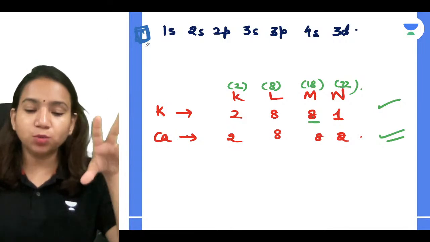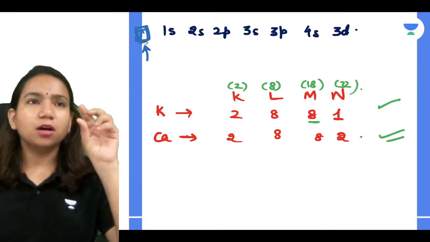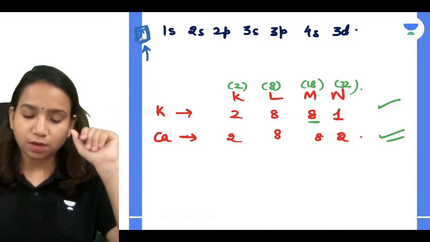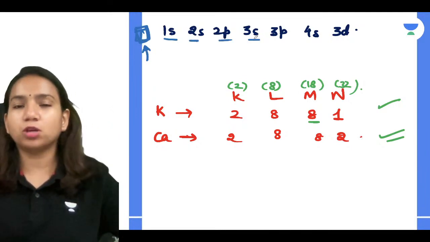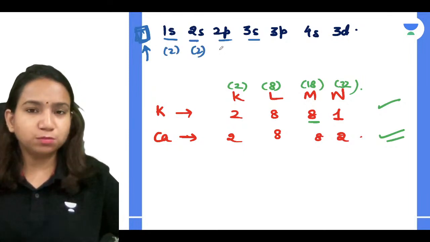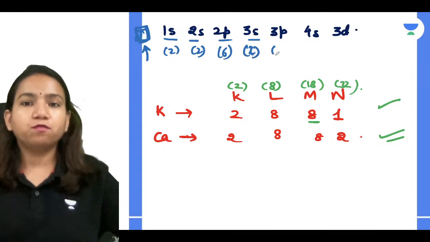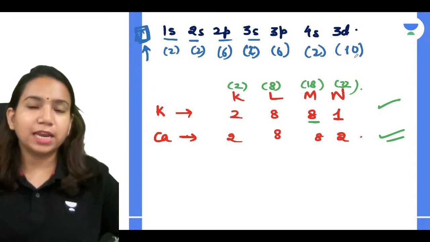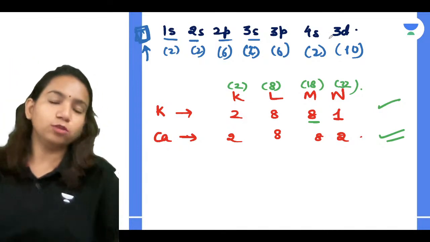Someone will come and give you small balls or small sticks, and however many sticks they give you, you have to put them in these boxes. The first box can have a maximum of 2, the second box also a maximum of 2, the third box a maximum of 6, the fourth again 2, the fifth 6, the sixth 2, and the next 10, like that. So depending upon how many sticks or balls are given to you, that is all you will be able to fill.